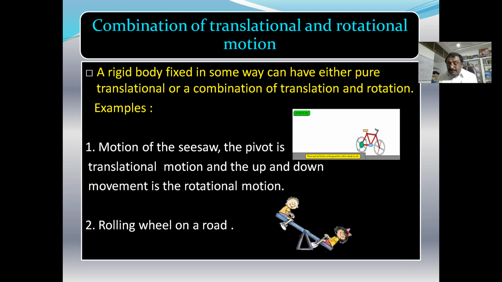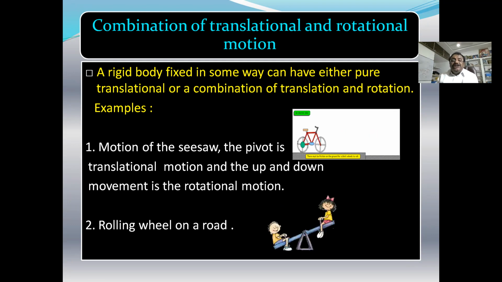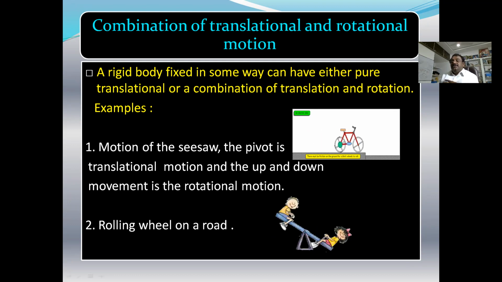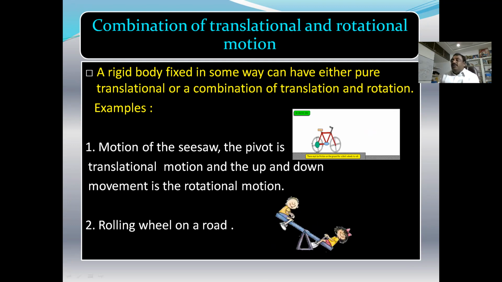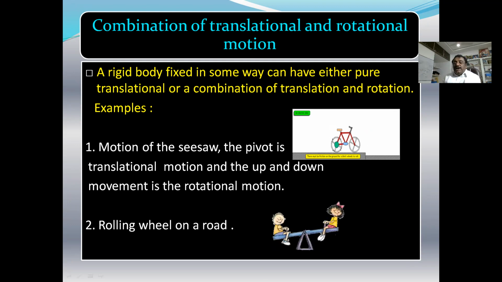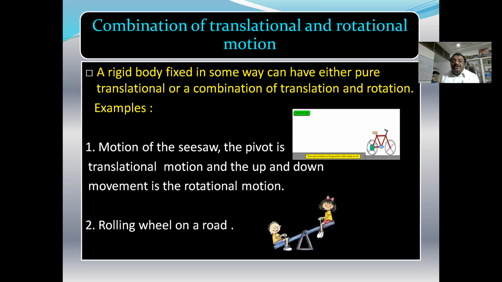Take another example, a seesaw. Here is the motion of the seesaw. Two boys are moving up and down. Here the moving up and down is rotatory motion. In the middle there are hinges, and the hinges are moving up and down. Here is the motion of the hinges.